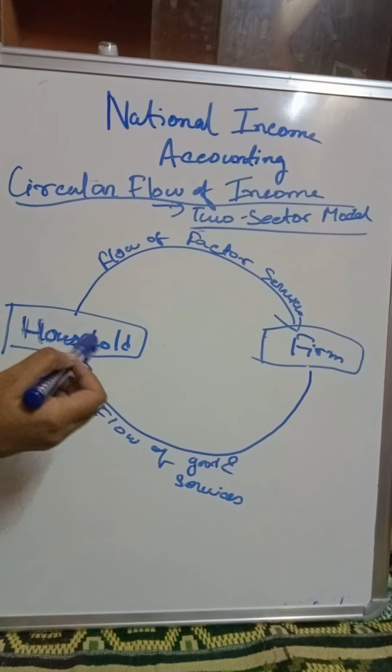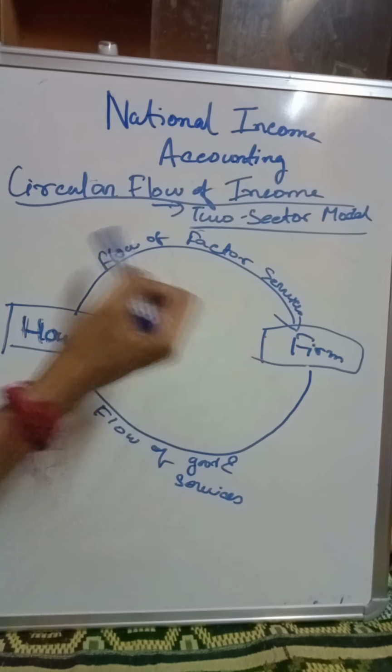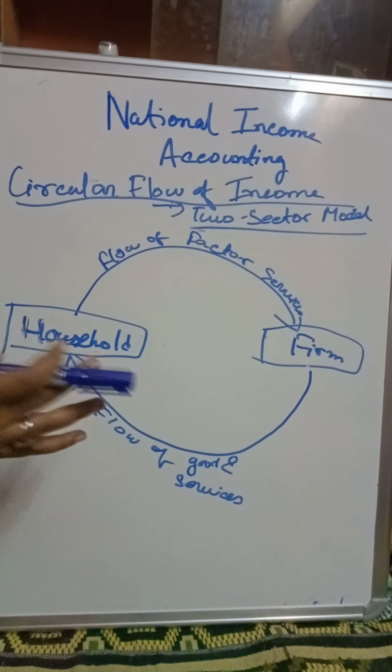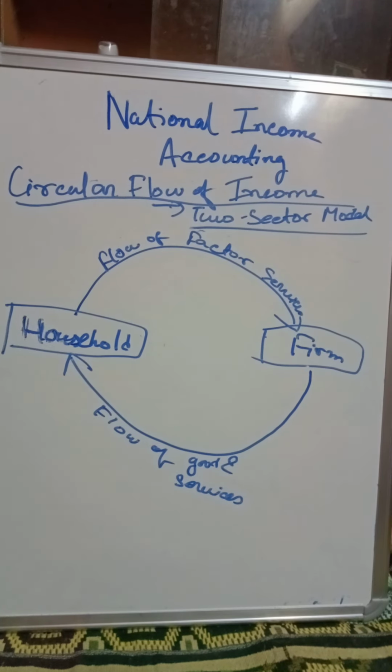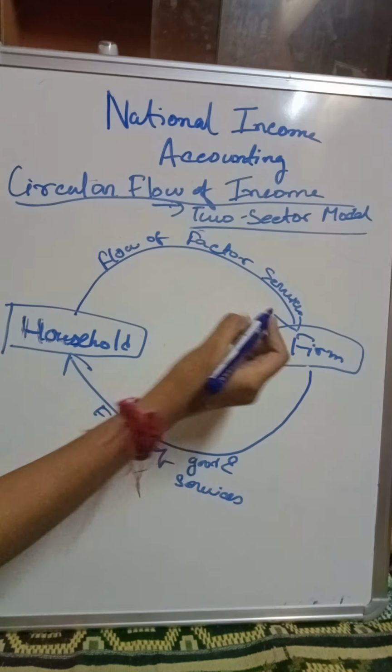Now as the households are rendering their services to the firm, the firm also has to make some payment to the household. Obviously the household will not render their services for free, right? They will not do that. So the firm has to make payments to the household, because they are rendering services to the firm. The firm will make payments in the form of wages, it can be profit, interest, etc.